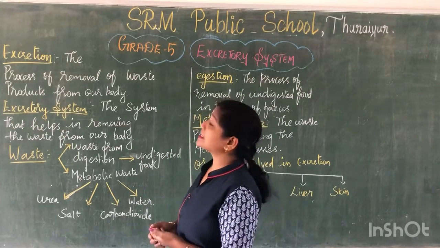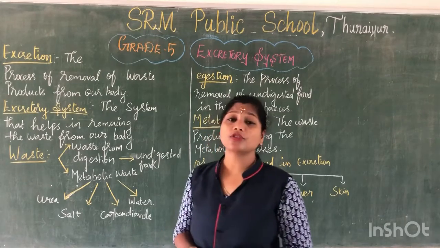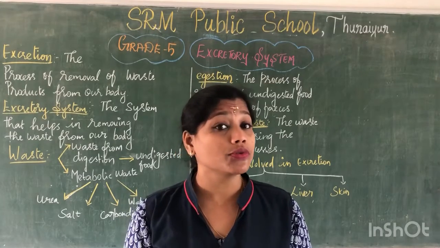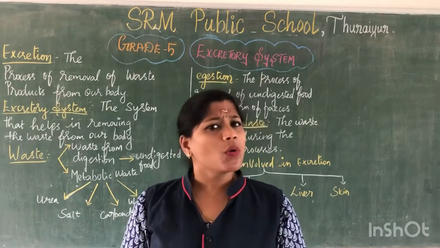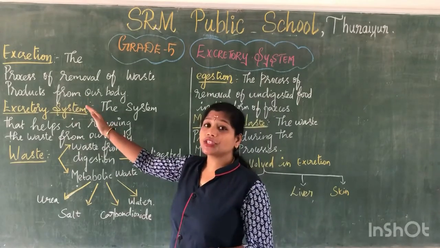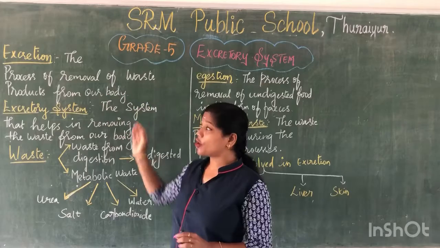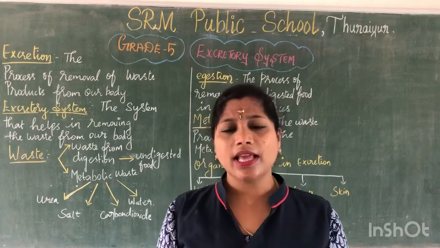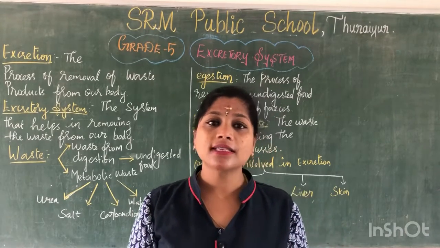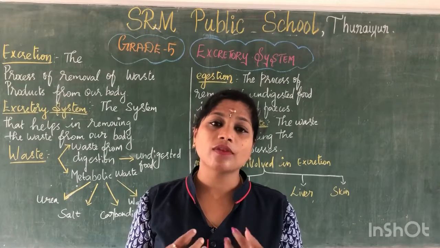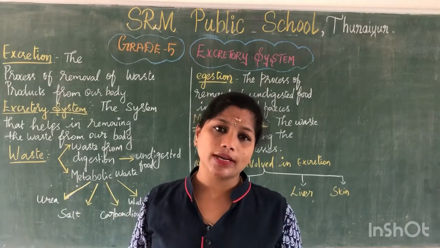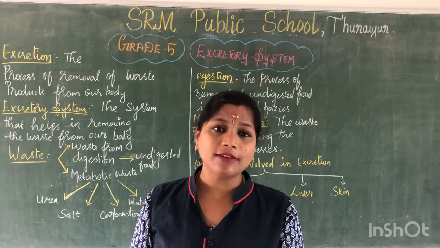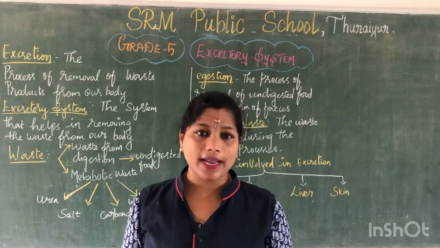What is the function of the excretory system? The main function of the excretory system is to do the process of excretion. What is excretion? Excretion is the process of removal of waste products from our body. Even when you buy something, it comes in a wrapper. We consume the content and throw away the other things. If you take a banana, you throw away the outside part and only eat the fruit.